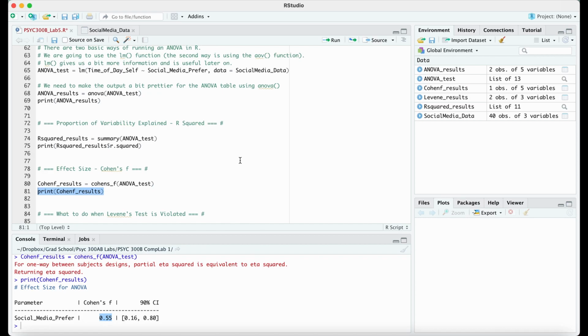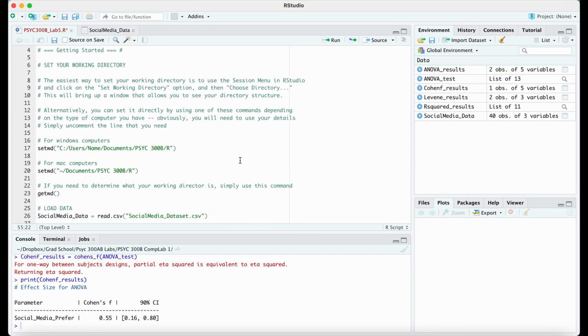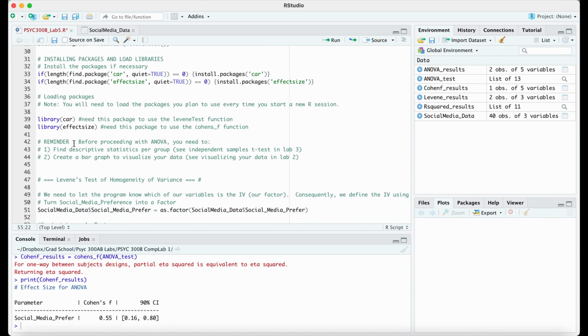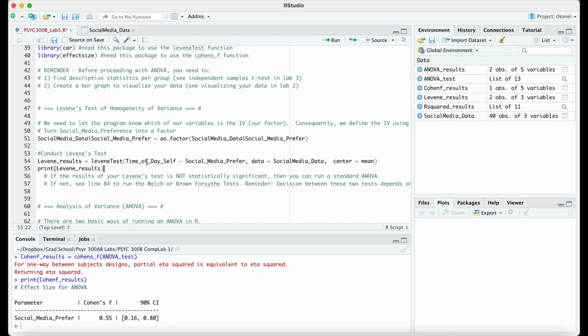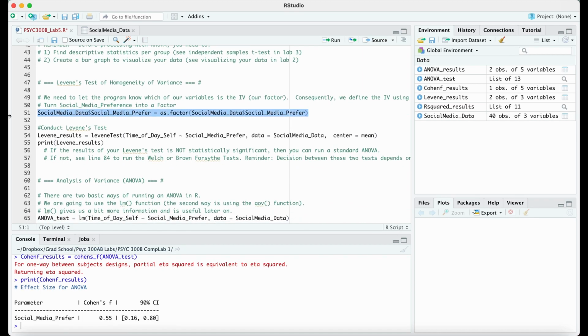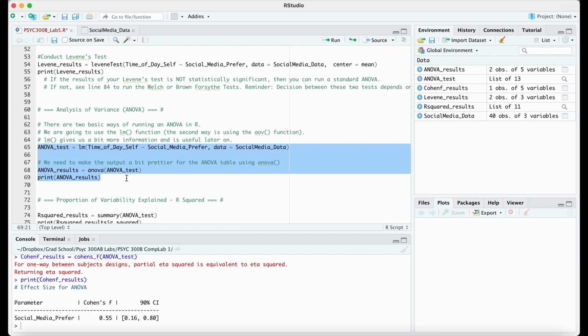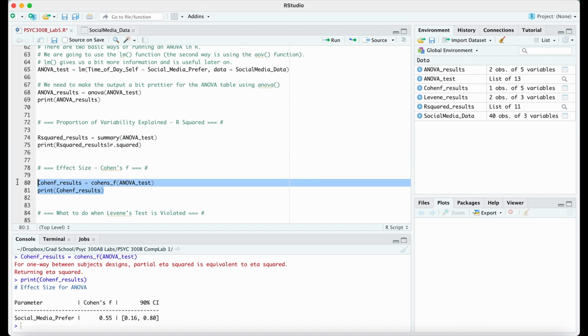So that's everything you need for this lab. As a quick summary, we started off by setting our working directory, we loaded our data, we loaded our packages. Again, for real data, we want to make sure we're looking at descriptive statistics and looking at our data visually. Then we managed our data really quickly to make sure it was a factor. We ran a Levene's test to check our homogeneity of variance assumption. We ran an ANOVA, got the results of that ANOVA, then we used that ANOVA to get us an R², and then we used another function to get us Cohen's F, and we are good to go.